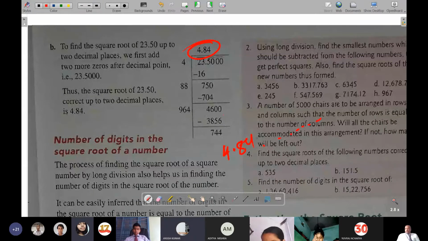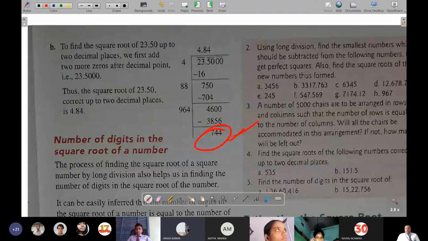Sir, can you explain once more? Okay, just see, once more I am explaining. Sir, if it is exact, then why is it giving a remainder? The remainder will be there because it is not a perfect square. Like if it is set up to 3 decimal places, the remainder can be applied for other decimal places.